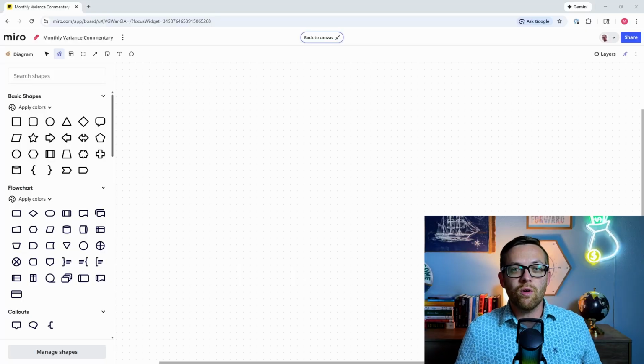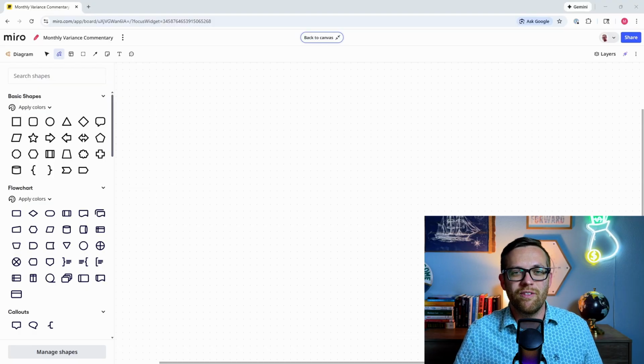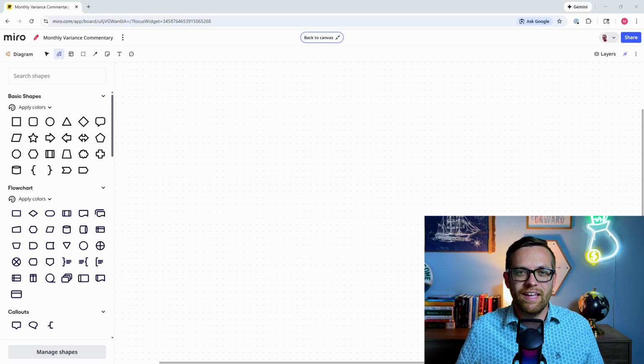Let me show you a concrete example before you start mapping your own process. So let's go ahead and build a process map. Now, I'm going to show you how to build a process map for the demo agent that I'm going to teach you how to build. But once we're done with this, I want you to do the same thing. Sit down and write out your process map.